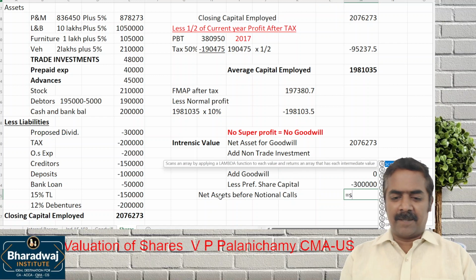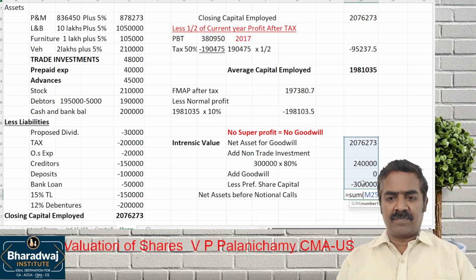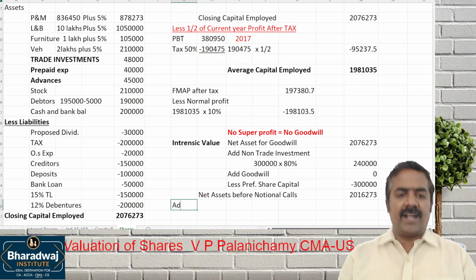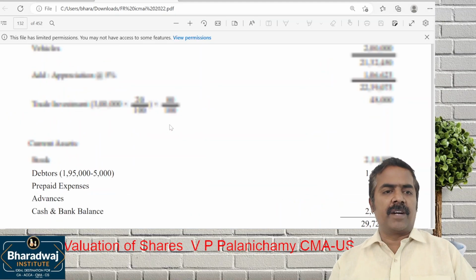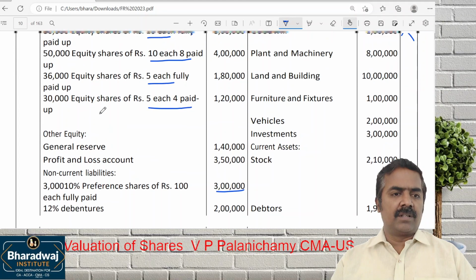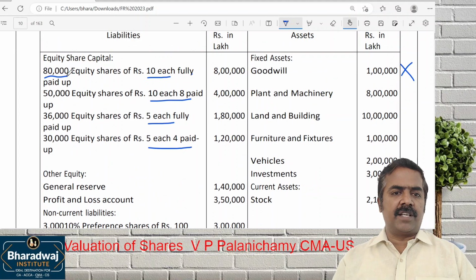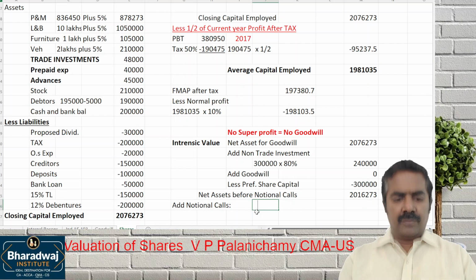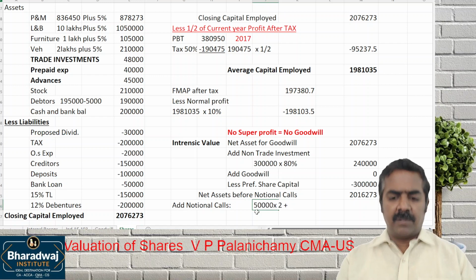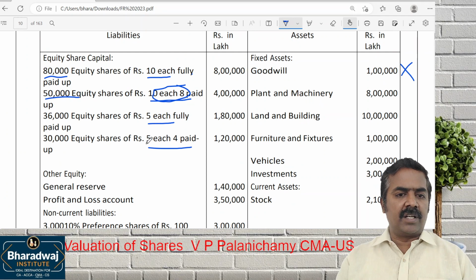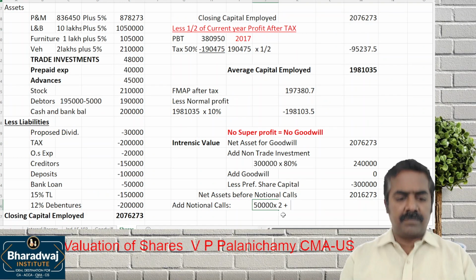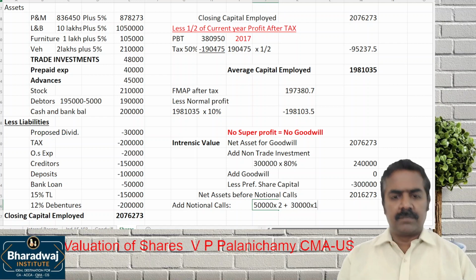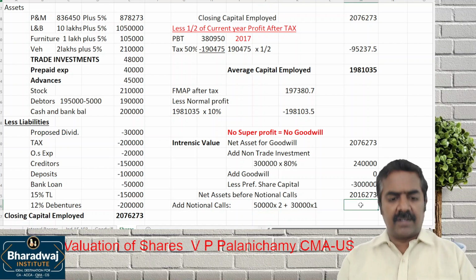Are there partly paid up shares? Yes. So add notional calls. Look, there are partly paid up shares. 80,000 shares are fully paid up. 50,000 shares are only partly paid up. You can collect. For 50,000 shares, we will collect 2 rupees, plus for the 30,000 shares, we can collect 1 rupee. So 1,30,000 we can collect.